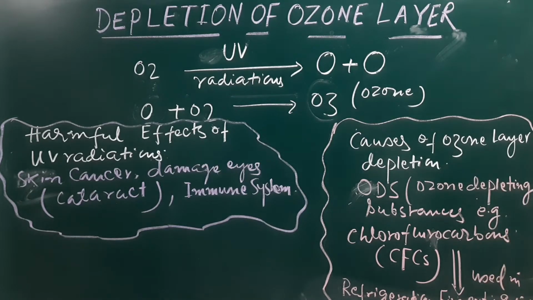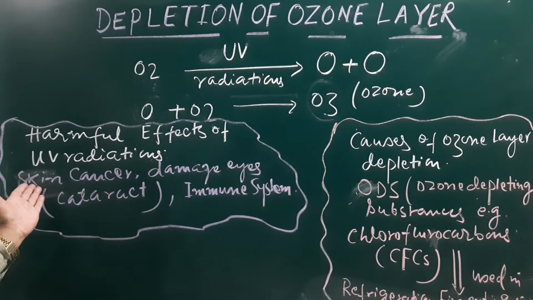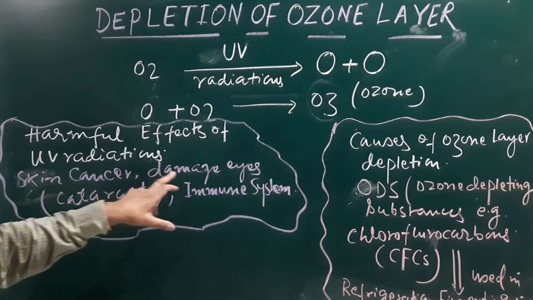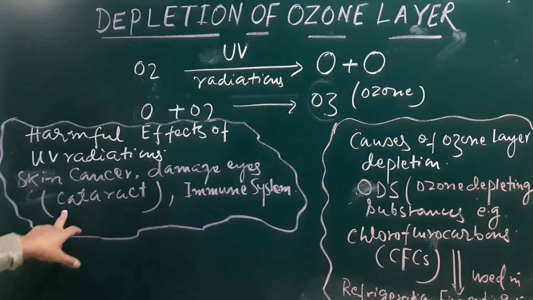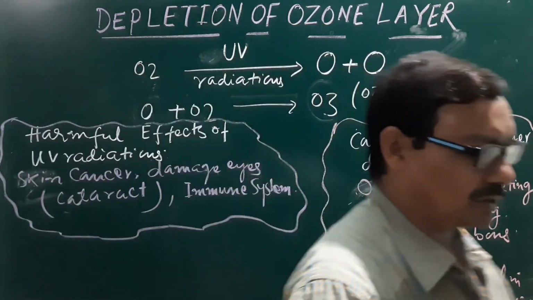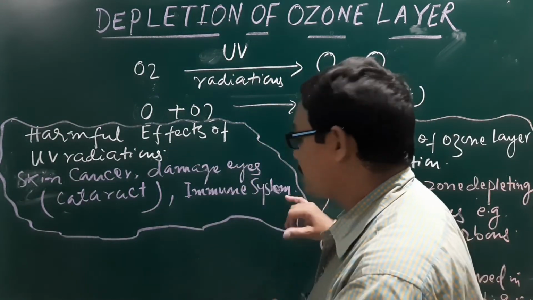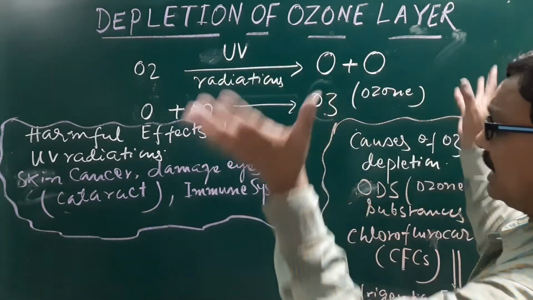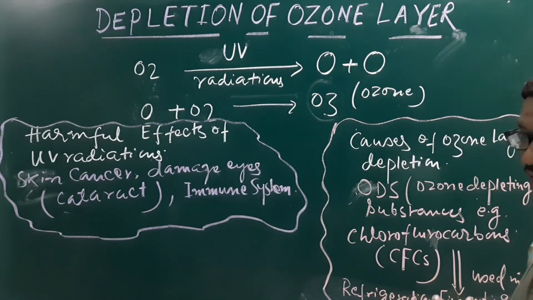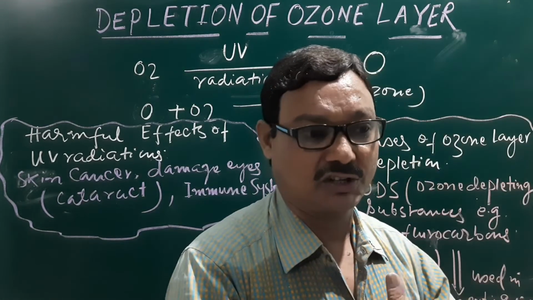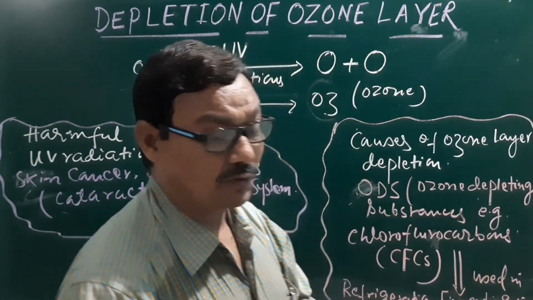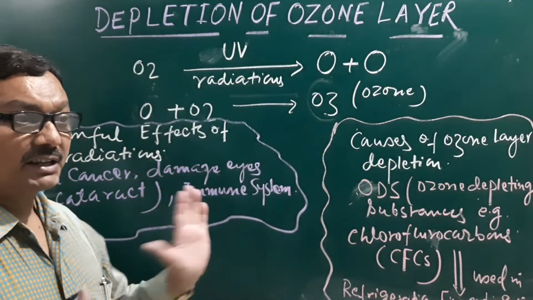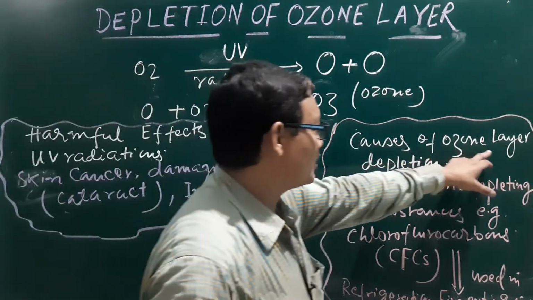But this ozone layer protects us from the different harmful effects of ultraviolet radiation. It protects us from cancer, skin cancer, it may damage eyes, it may damage the body's resistance system, the immune system to fight against disease. And in this way, if these ultraviolet radiations pass through the ozone layer, then what will happen? This effect. And why? Because of the causes of ozone layer depletion.